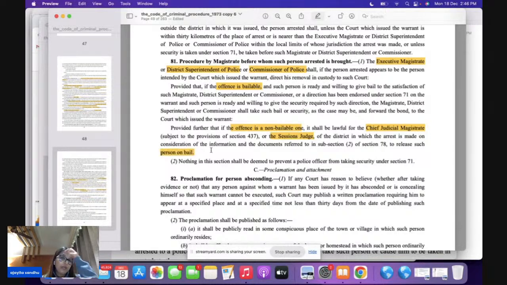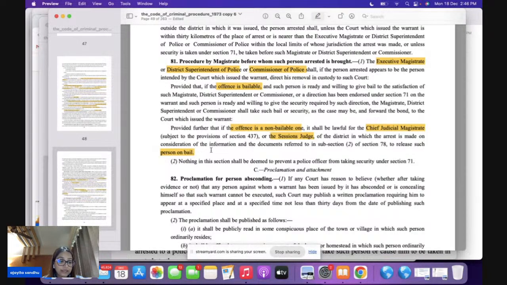So if the person is arrested outside the local jurisdiction where the warrant of arrest was to be executed, bacha, remember it is the EM, DSP or the commissioner. If the offense is bailable, they are going to give you the bail. If the offense is non-bailable, now we have the CJM or session judge who can give the bail, considering what?